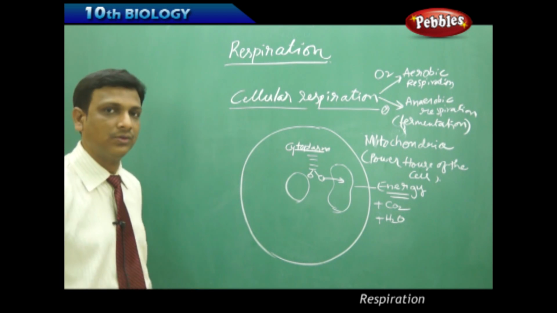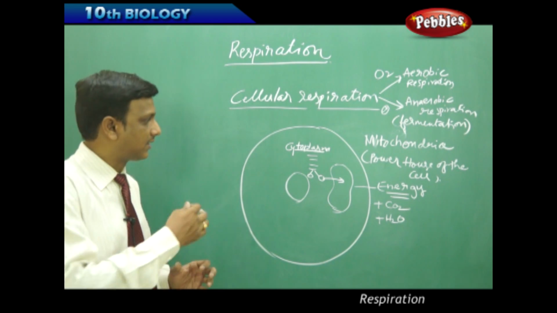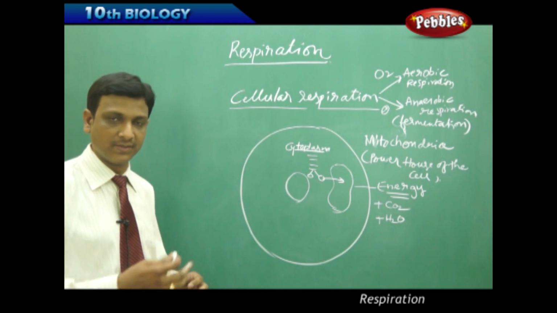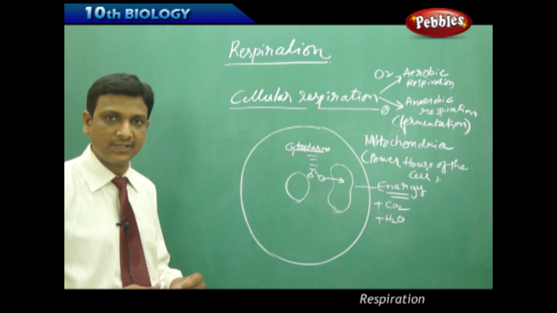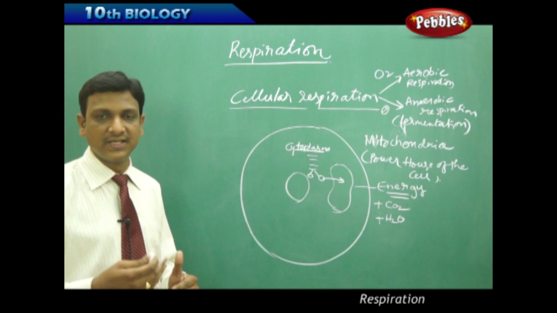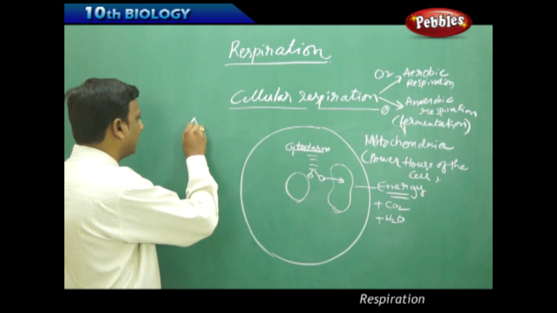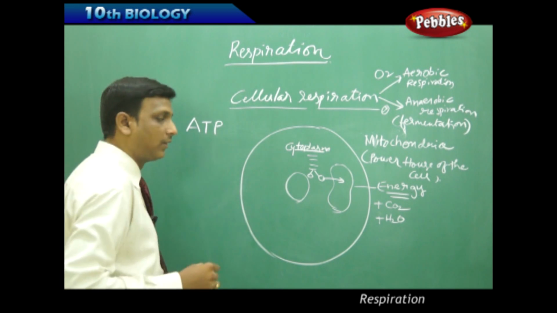So here also, when the food molecules are converted into other compounds in the process of cellular respiration, in this chain of reactions, energy is liberated, and that energy is stored in the form of an energy-rich molecule called ATP.